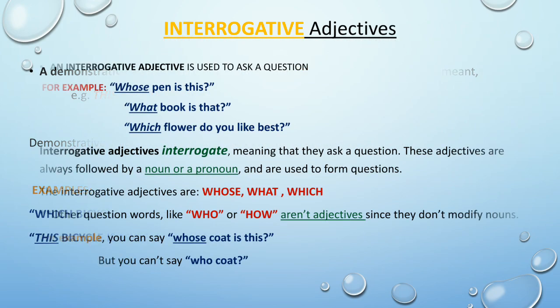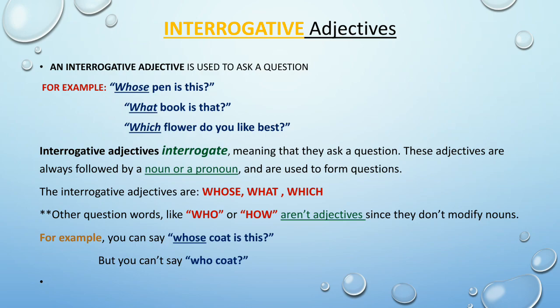Next, interrogative adjectives. An interrogative adjective is used to ask a question. For example, whose pen is this? What book is that? Which flower do you like best? So here the underlined words are whose, what, which. We all know that these are interrogative words, and here these words are interrogative adjectives.